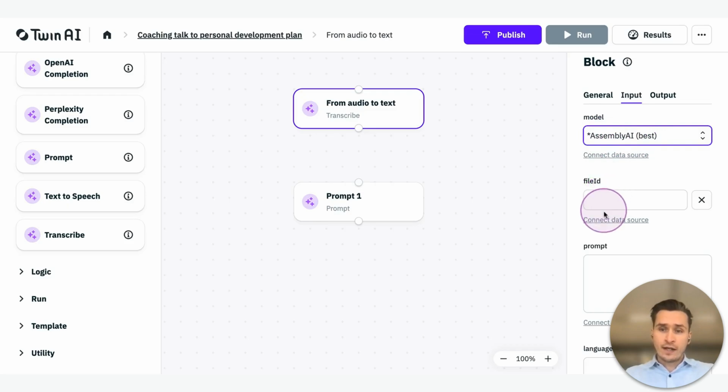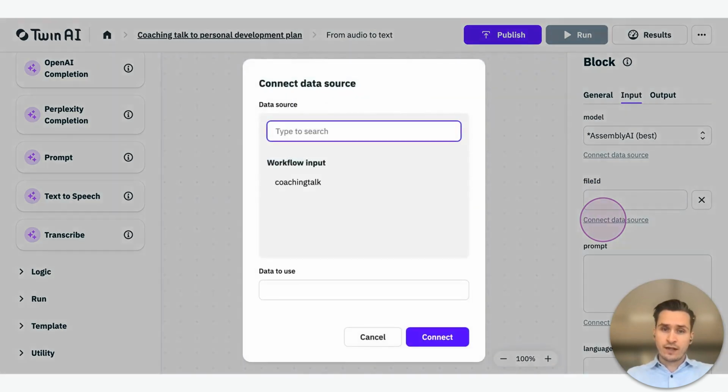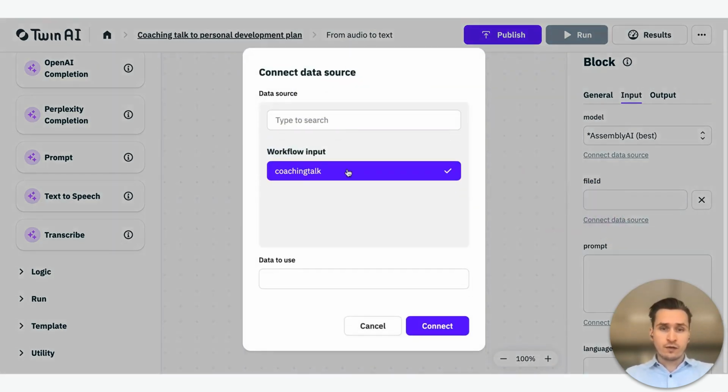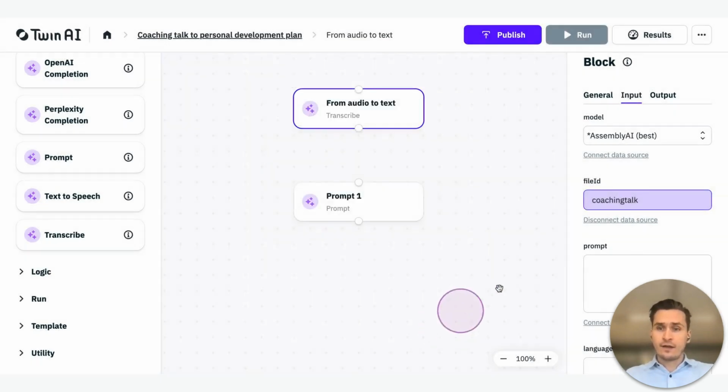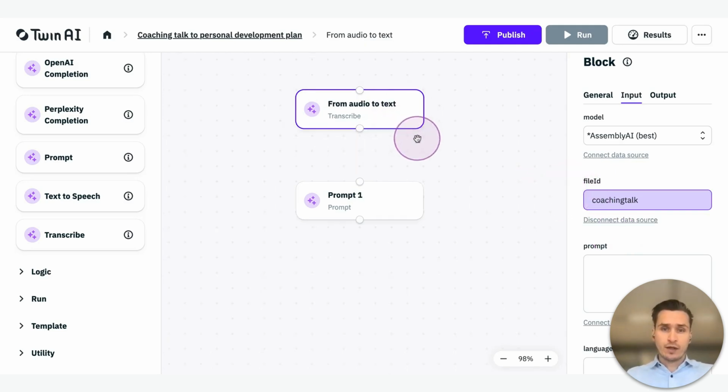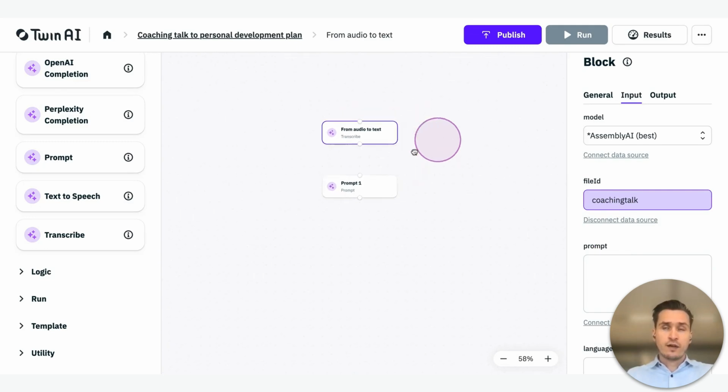For file, I have to connect the data source because we know that for the transcribe, we need to use the input of the workflow. So I'm just going to click connect data source. There's one thing that I can select. It's a coaching talk. So I just select it, click on connect, and there it is. The coaching talk, the input of the workflow, is connected to the transcribe block, which is the first block of our workflow.